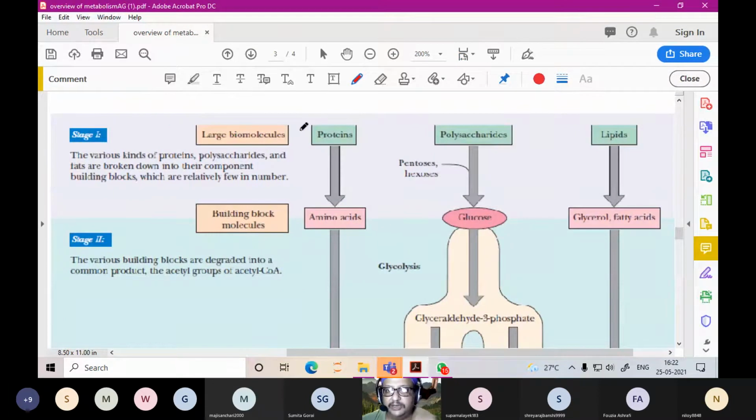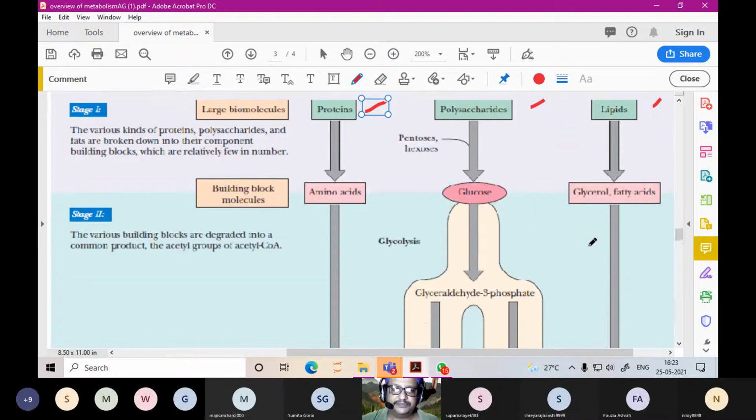Stage 1: large biomolecules, proteins, polysaccharides, lipids. The various kinds of proteins, polysaccharides and fats are broken down into their component building blocks, which are relatively few in number. So proteins, the large molecules of stage 1, are broken down into building block molecules like amino acids. Polysaccharides are broken down into glucose. Fats and lipids are broken down into glycerol and fatty acids.